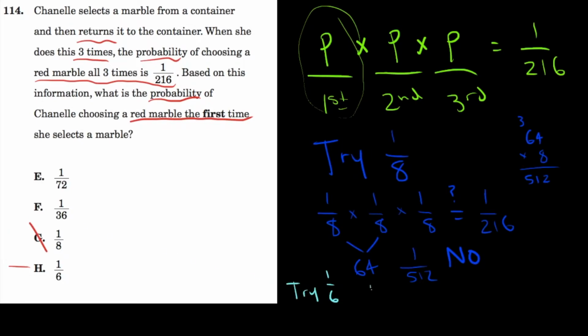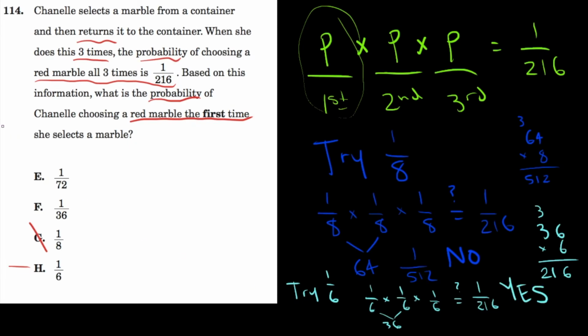So the question is 1/6 times 1/6 times 1/6 equal to 1 in 216? These first 2 would multiply to 36. And what's 36 times 6? And what do you know? It's 216. So 1/6 works. And the answer is H.